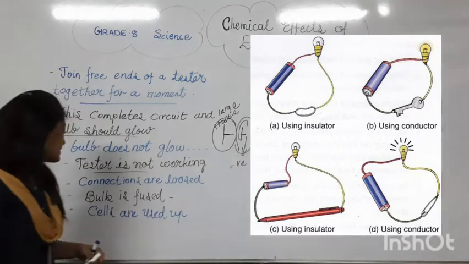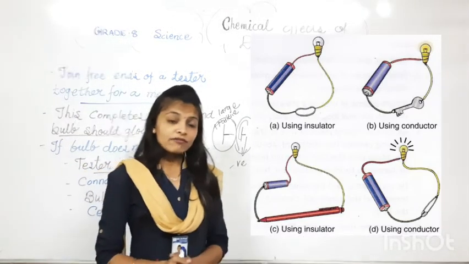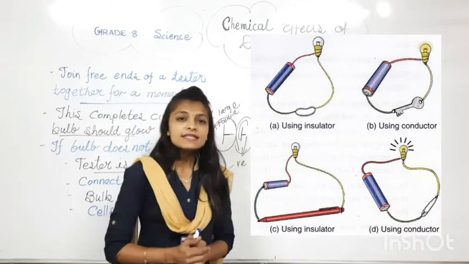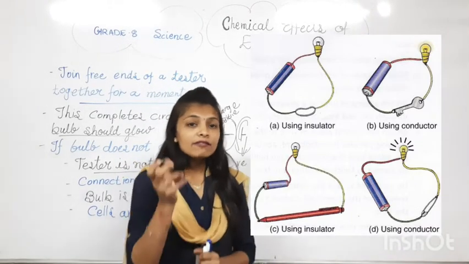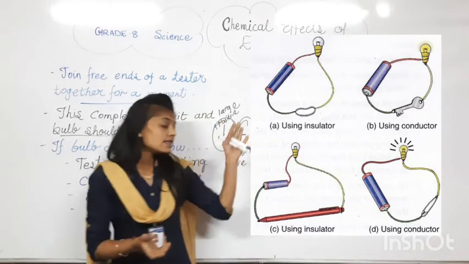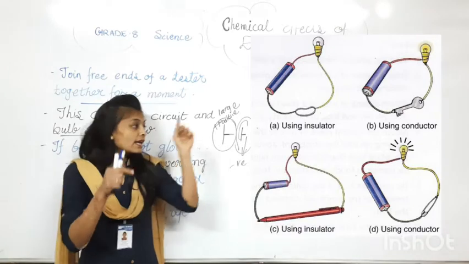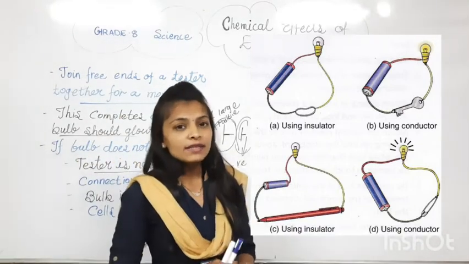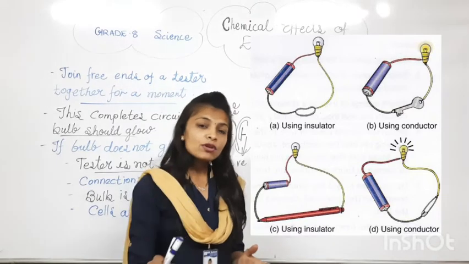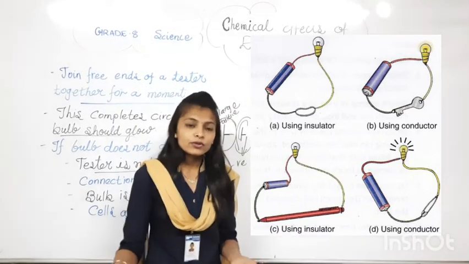Third possibility: it is possible that the bulb is fused. The filament of the bulb, as we say in our routine language that the bulb has blown, means whatever filament is there, see in the figure, on the inner side you will see a black colored wire. That is known as the filament in the bulb. If that filament is not working, that means the bulb is fused. The bulb has fused.